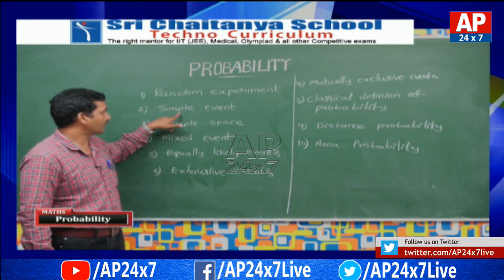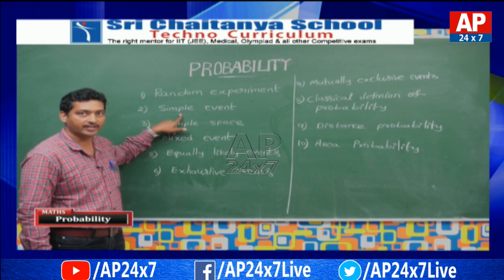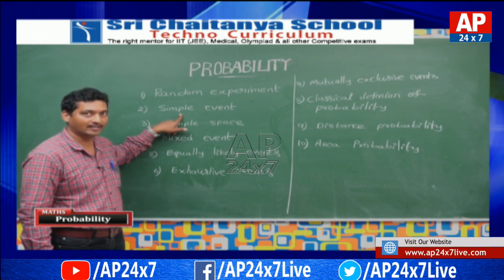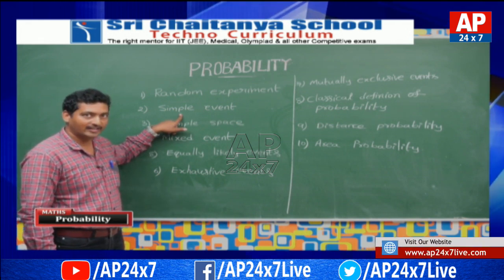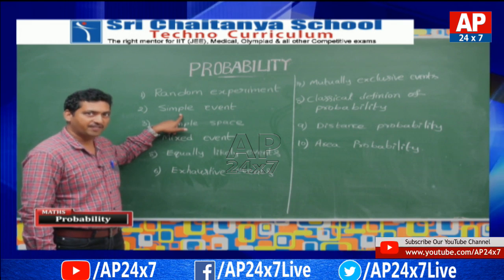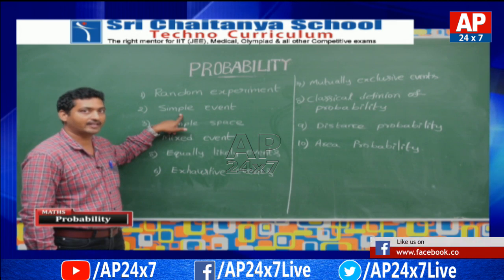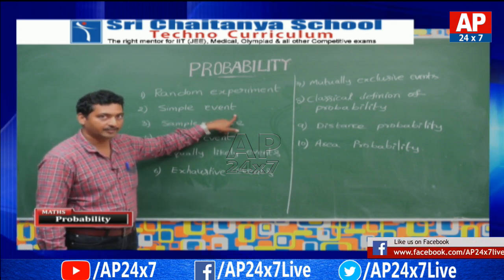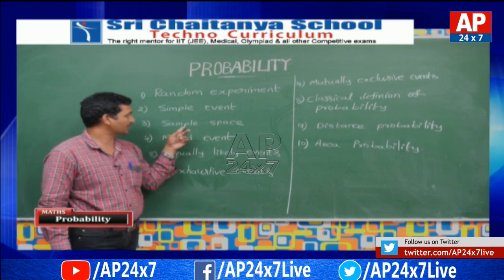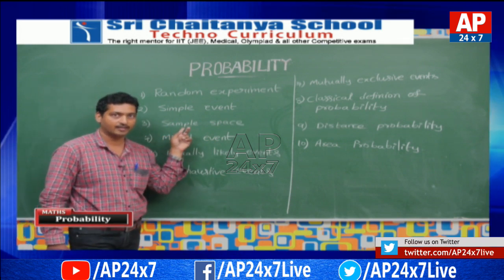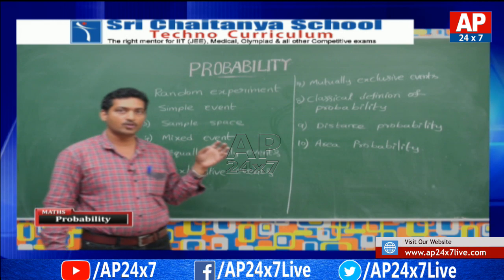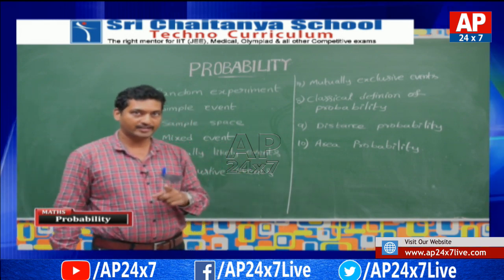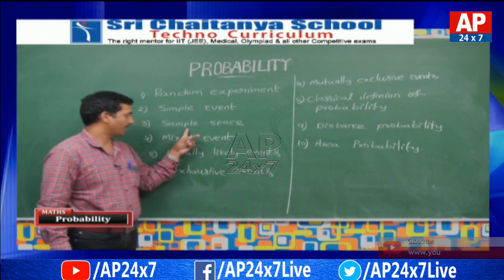After that, what is meant by simple event or elementary event? Every possible outcome of a single trial of a random experiment is called a simple event. Now the next term is sample space. The set of all possible outcomes in a random experiment is called sample space.